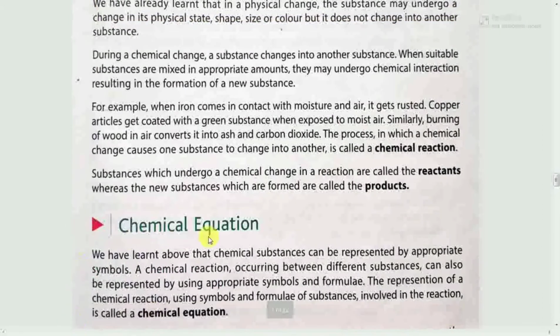Next, chemical equation. We have learned that chemical substances can be represented by appropriate symbols. A chemical reaction occurring between different substances can also be represented by using appropriate symbols and formulae. The representation of a chemical reaction using symbols and formulae of substances involved in the reaction is called a chemical equation.